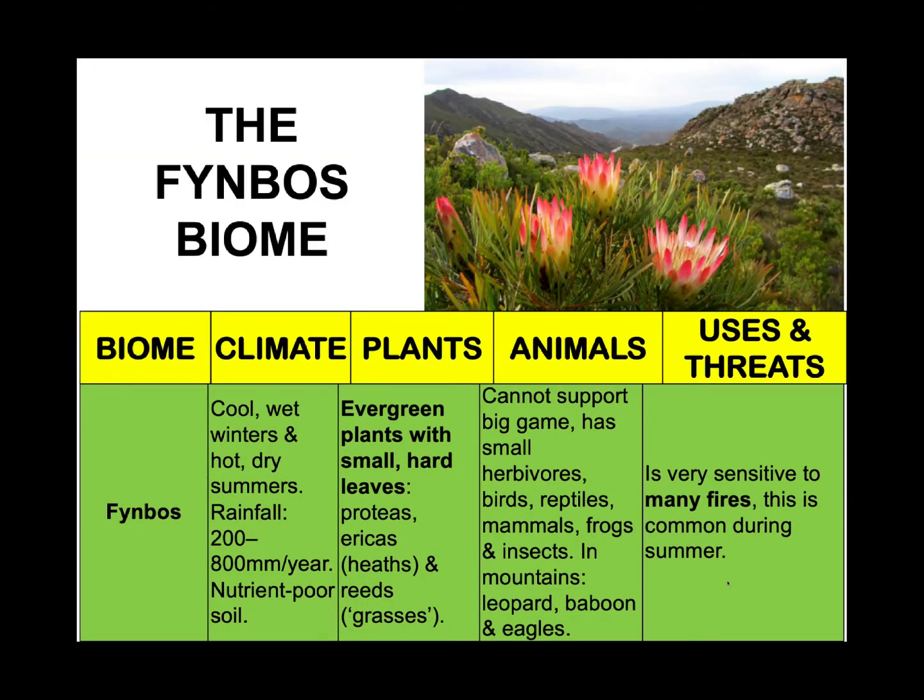The fynbos grows in a coastal belt stretching from Clanwilliam on the west coast to Port Elizabeth on the southeast coast. The fynbos in the western regions is richer and more varied than in the eastern regions of South Africa. The vegetation here is characterized by evergreen plants with small hard leaves. We find the proteas as well in this biome, okay, as well as lots of grasses or reeds.